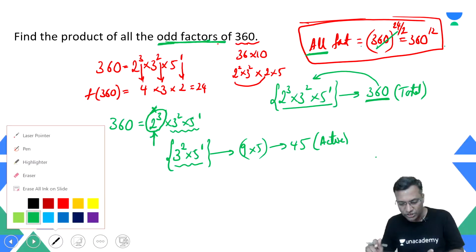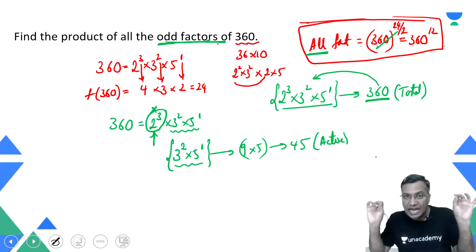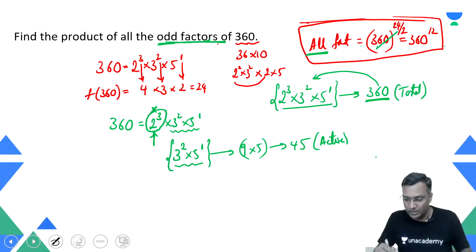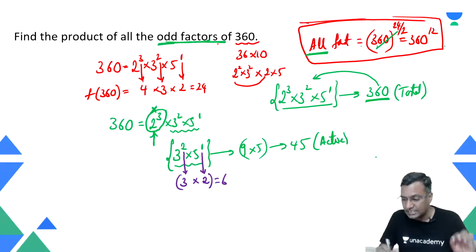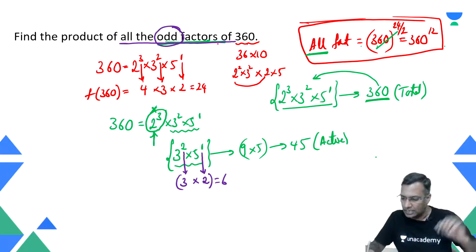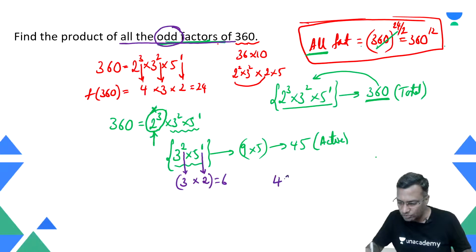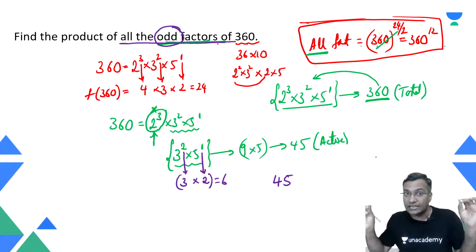Based on the question, you need to understand what is active and what is passive. All right, I take the active size here. This 3 can be permuted in 3 ways, this 5 gets permuted in 2 ways. Therefore, 3 into 2 becomes 6 factors. Now I will write the product of all odd factors. Now I will find the active base. The active base is 45.